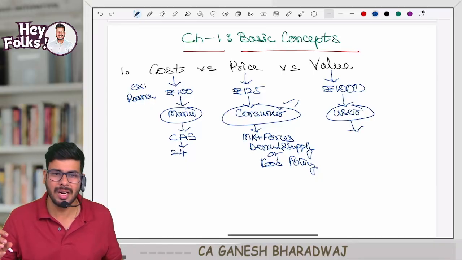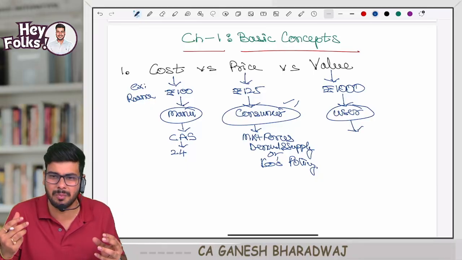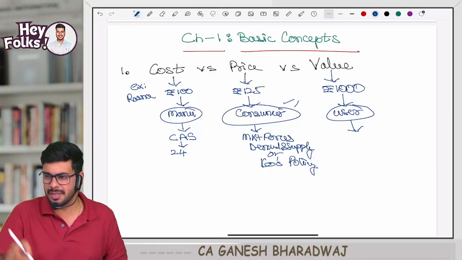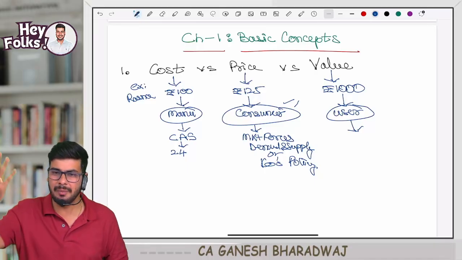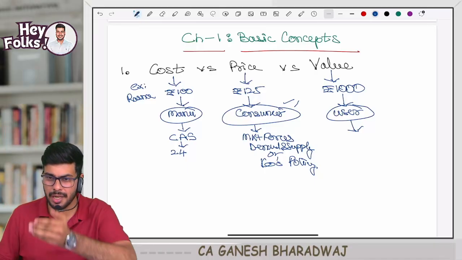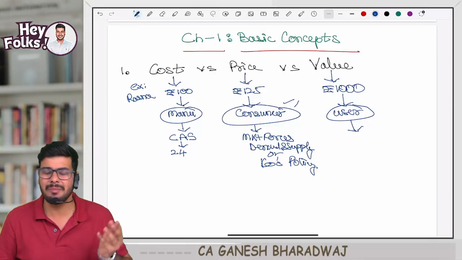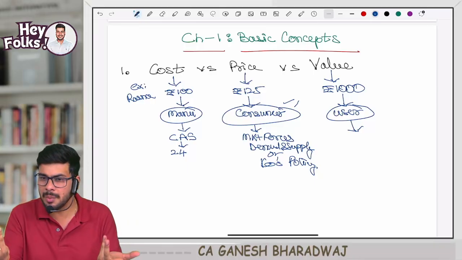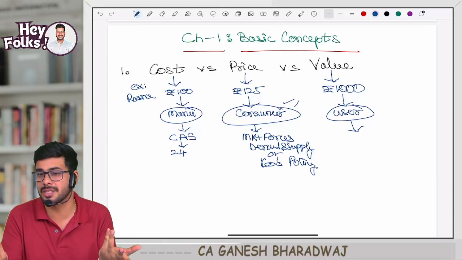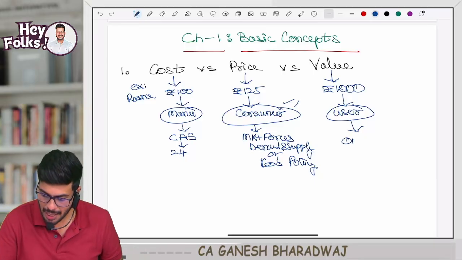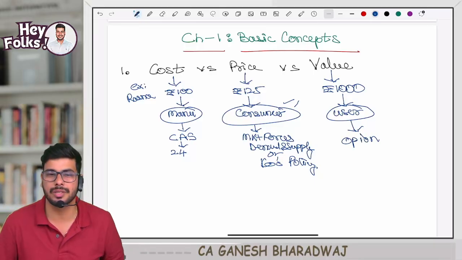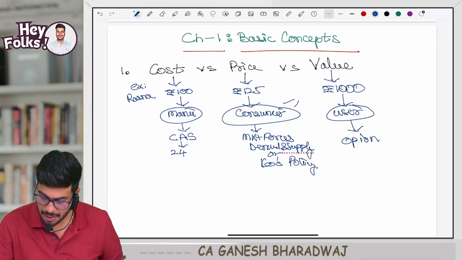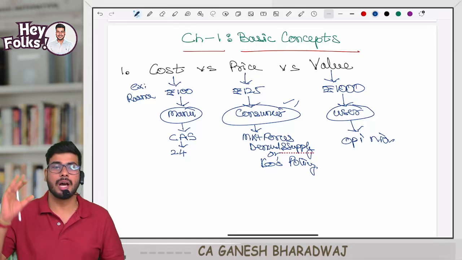And value is arbitrary. Arbitrary means what? There is no specific reasoning behind it. Maybe if I give this rasna to person A, he might say it is worth 1,000. If I give it to another person B, he might say this is not even worth 10 rupees, sir. Right? For me, I don't like it. It depends. So it is actually an opinion. Yes, opinion. Are you clear with this, guys?